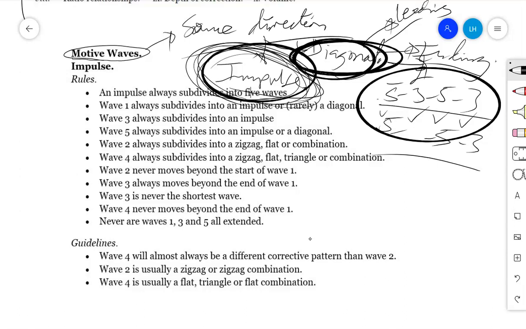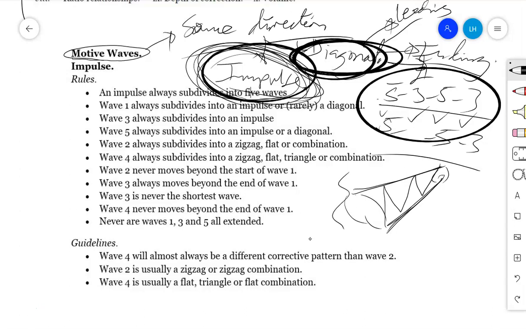Therefore, one end will be much wider than the other end. The market move will be 1, 2, 3, 4, 5. If you find that the market is moving in a channel like that with a narrowing end, this gives the message of a diagonal.